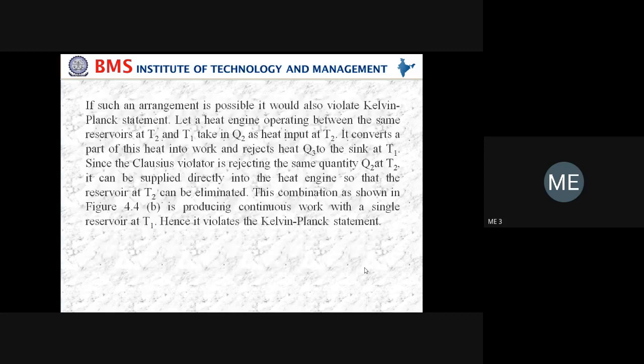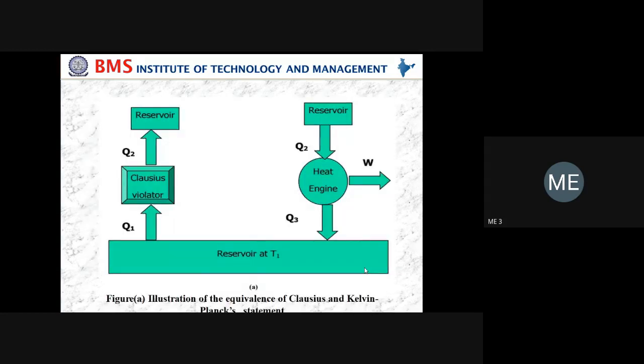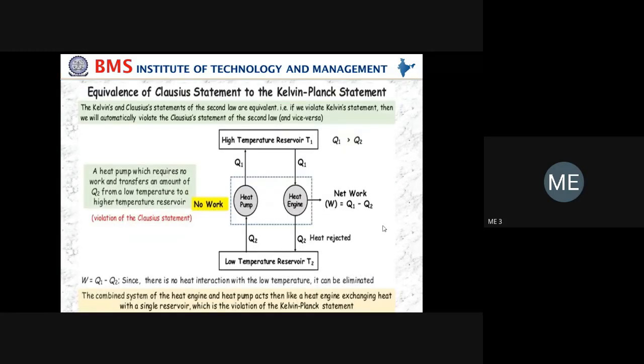Okay. Next, Kelvin Planck statement. These are the diagrams we are seeing. Once again, I'll explain the equivalence of Kelvin Planck statement and Clausius statement. The violation of Clausius statement violates the Kelvin-Planck statement, and the violation of Kelvin-Planck statement violates Clausius statement. So I'll explain once again. There are two things: equivalence of Clausius statement to Kelvin-Planck statement.